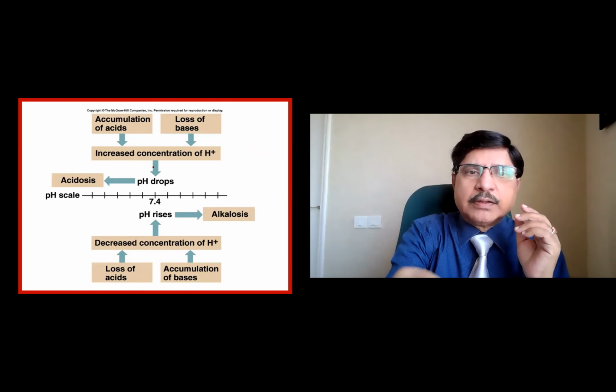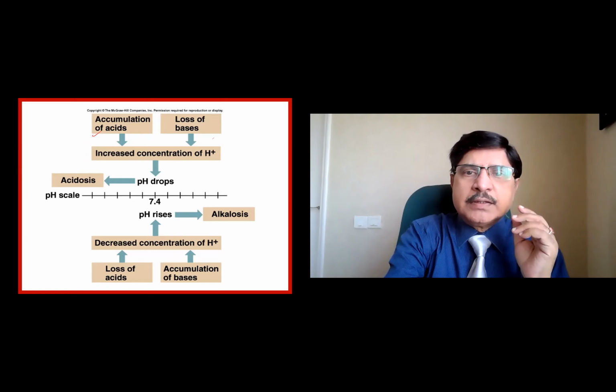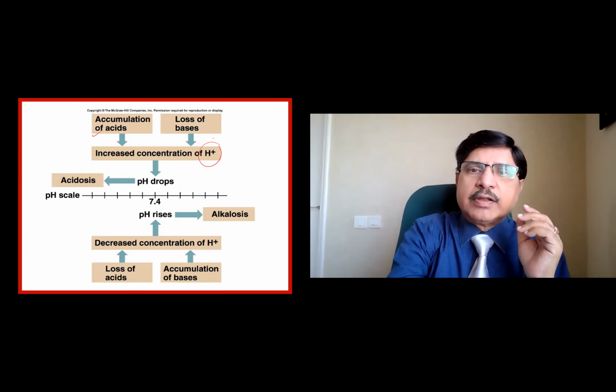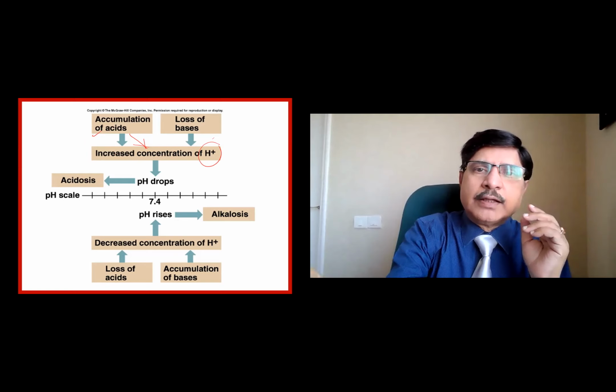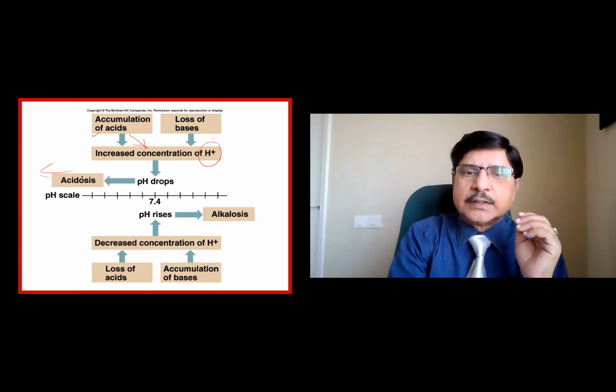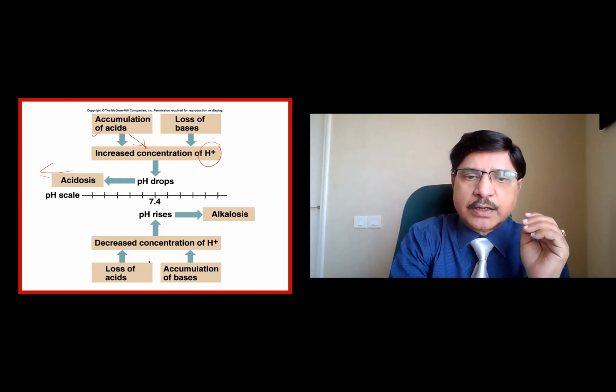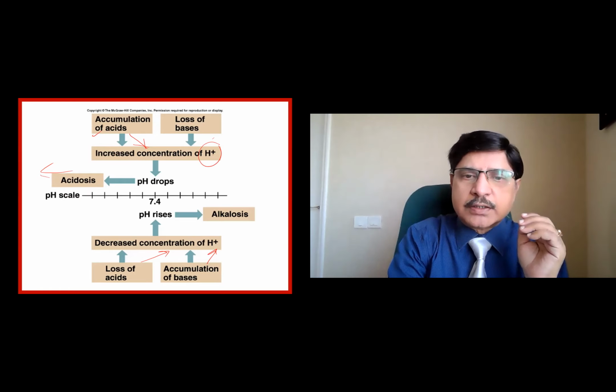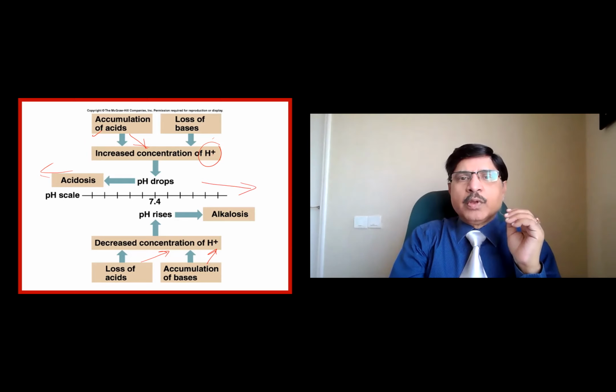So pH, whenever there is addition of acid or loss of base, there is a relative increase in the hydrogen ion concentration, either by direct addition of acid or loss of base, as in case of diarrhea. And then the relative excess of hydrogen ion concentration, inverse log of that is pH, so pH will go to the acidic side. Whereas a decrease in the hydrogen ion concentration, due to loss of acid or accumulation of bicarbonate, in which case hydrogen ion concentration is relatively less, the inverse of that is the pH, and that pushes the pH to the alkaline side. Okay.